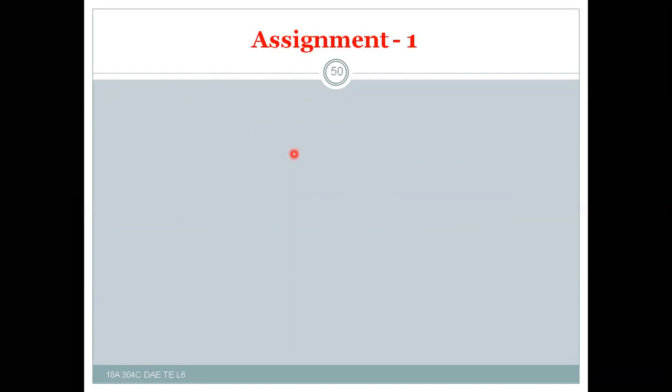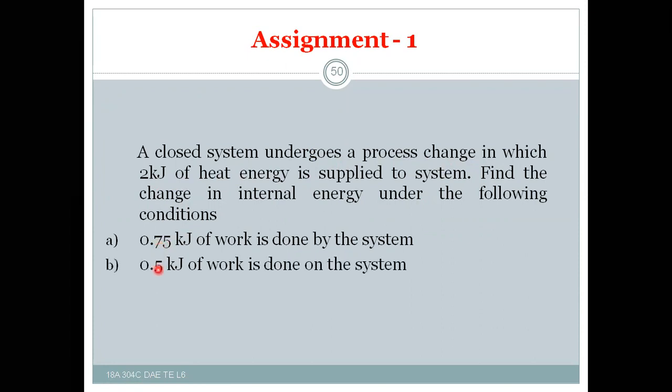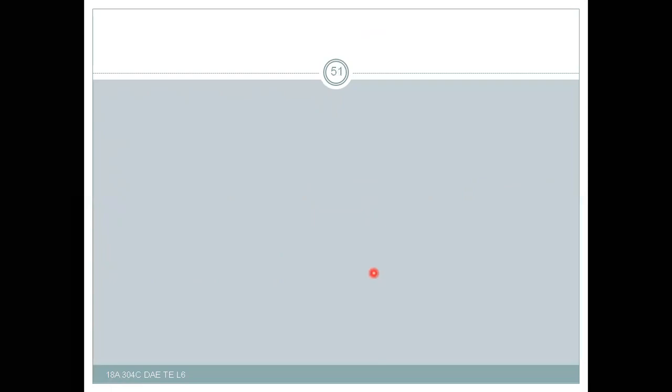So, some of the assignments of this lesson: a closed system undergoes a process change in which 2 kilojoules of heat is supplied to the system, that is positive heat energy transfer. Find the change in internal energy under the following conditions. Number 1, 0.75 kilojoules of work is done by the system, that's positive work, and 0.5 kilojoules of work is done on the system, that is negative work. By using the non-flow energy equation, we can solve this problem.